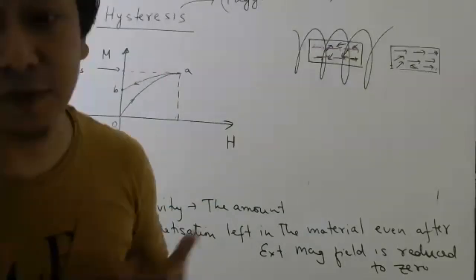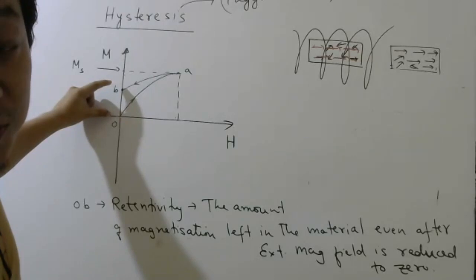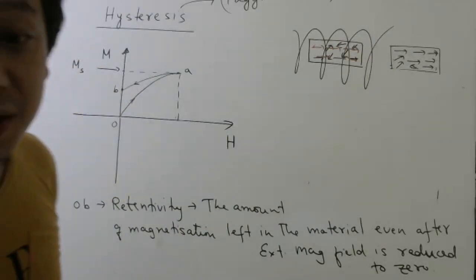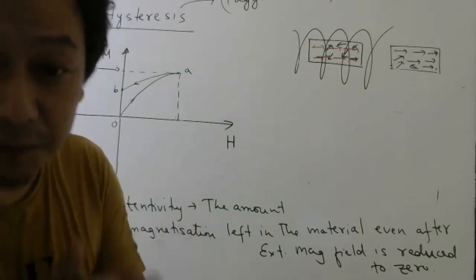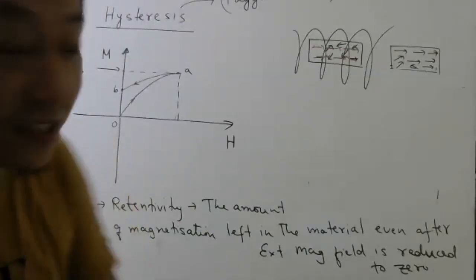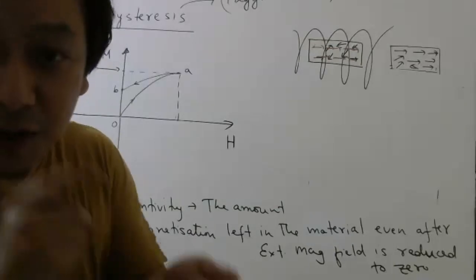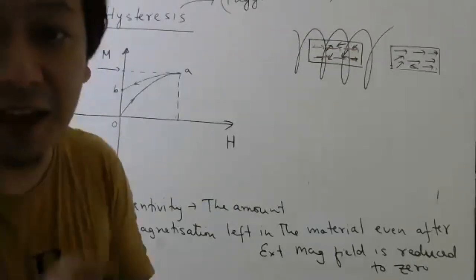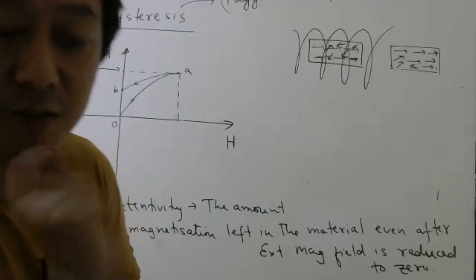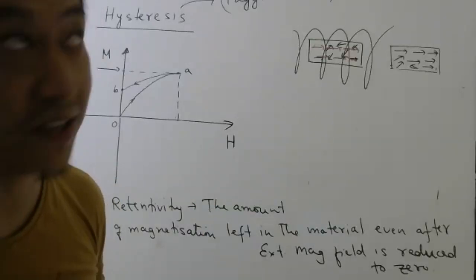So it is very clear, if you want to make permanent magnets, then should this retentivity be large or small? If you want permanent magnets, large. So depending on different materials, this graph will be different. So when you buy the material, you have to ask, does this material have large retentivity or not? Those which have large retentivity are used for permanent magnets. And one more important term is there, which I will discuss.